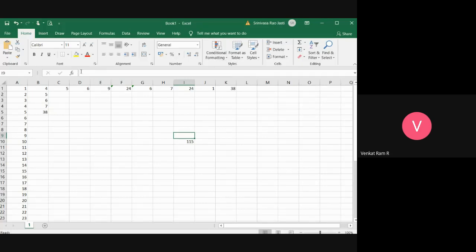And see here fx, this space is called the formula bar, and this is called the name box. Okay. And A, B, C, D, E are called column addresses, and numbers are called row addresses. Okay. If you are selecting a cell, then that is called an active cell. If you are selecting multiple cells also, it is called an active cell only.